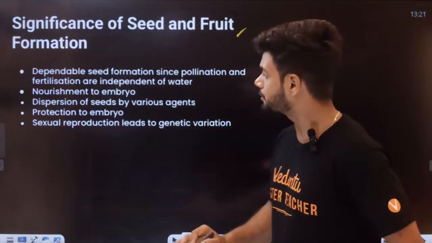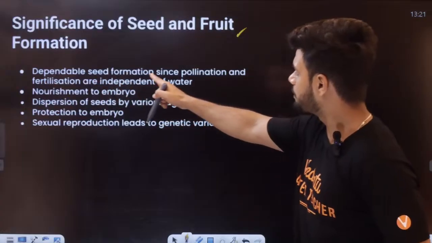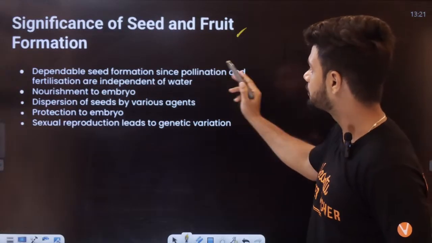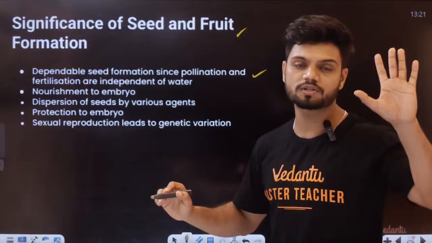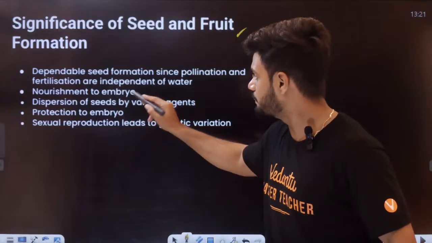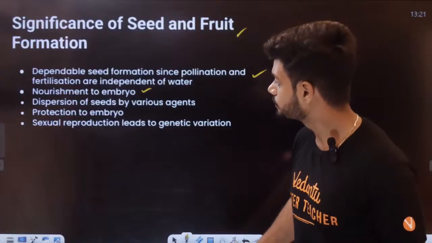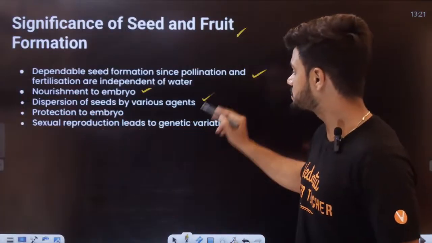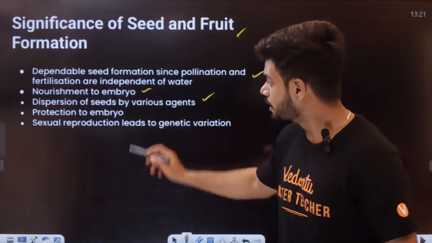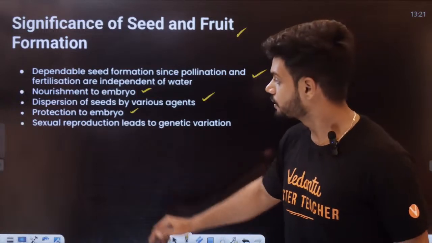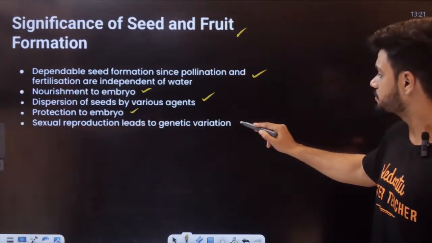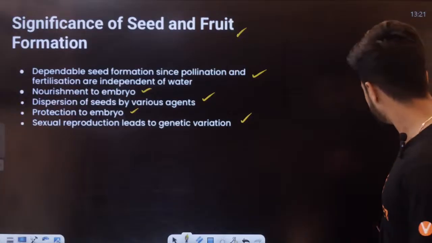Significance of seeds and fruits. What are the significances here? Dependable seed formation, since pollination and fertilization are dependent on water. Nutrition to the embryo, obviously: the seed has cotyledons and endosperm that provide nutrition. Dispersal of seeds by various agents can happen. Protection of the embryo, obviously. Sexual reproduction leads to greater variation. So the significance of seed is there.